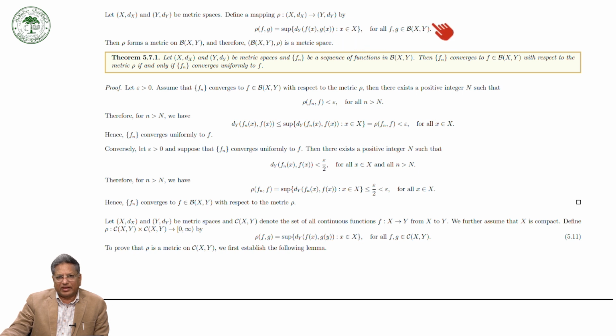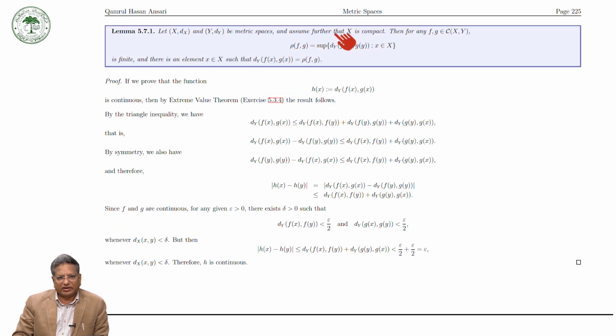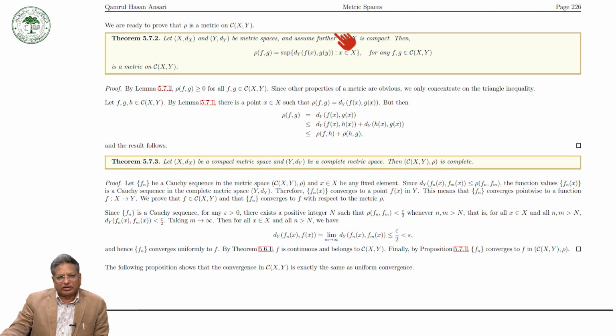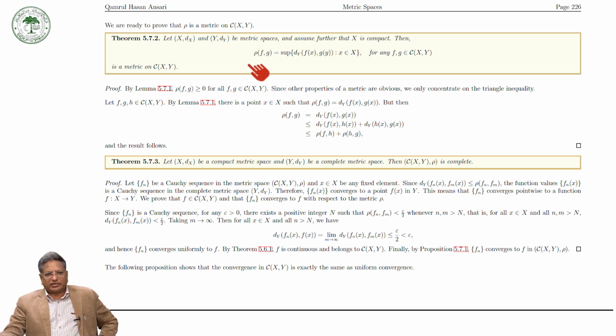So in the same way as for the bounded set, we can define the metric for continuous functions from X to Y, but here X must be compact. So we have proved that the metric defined in this way is a metric on C(X,Y) with X compact.